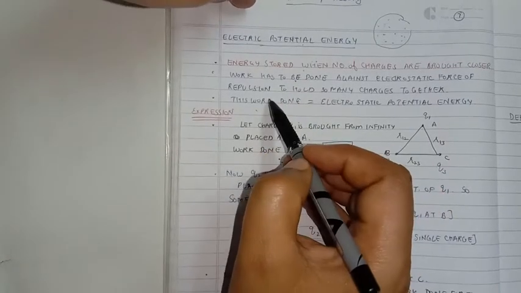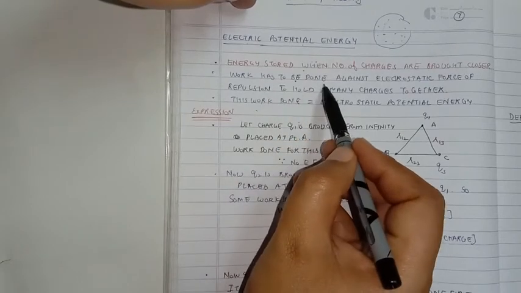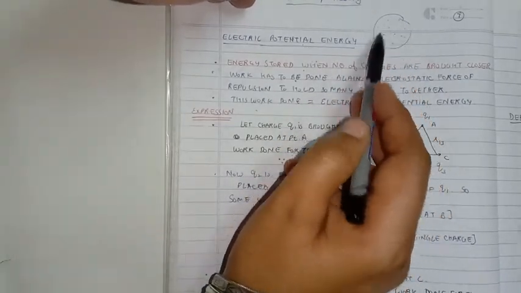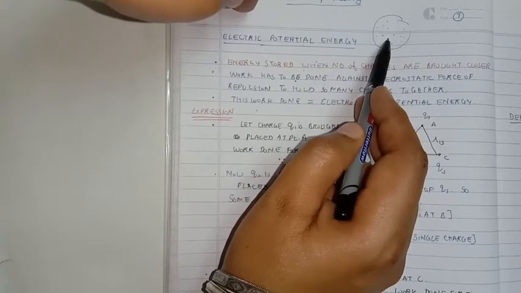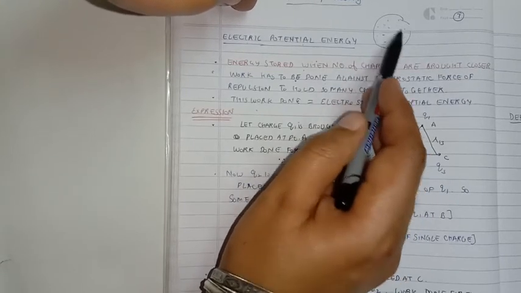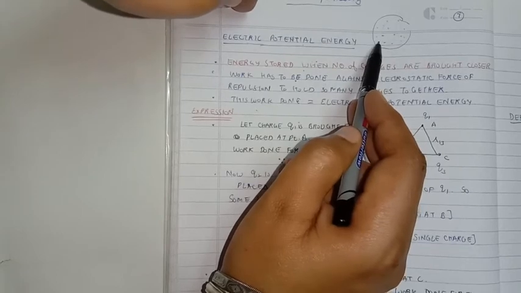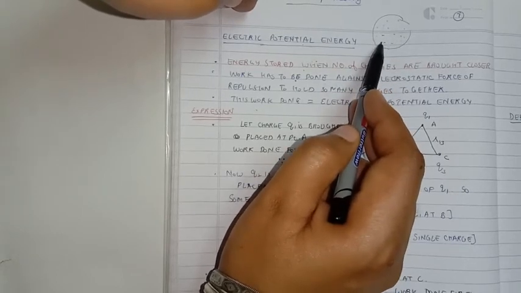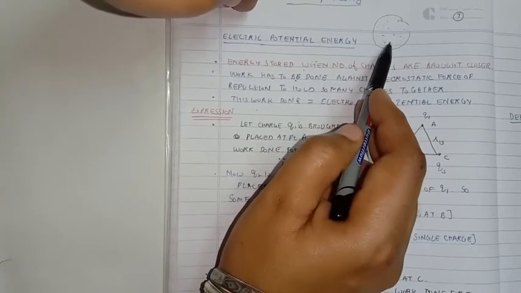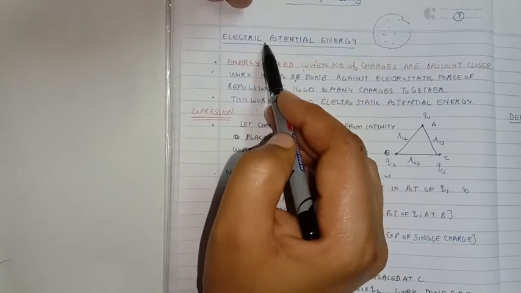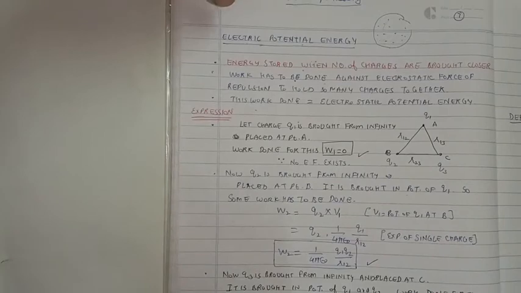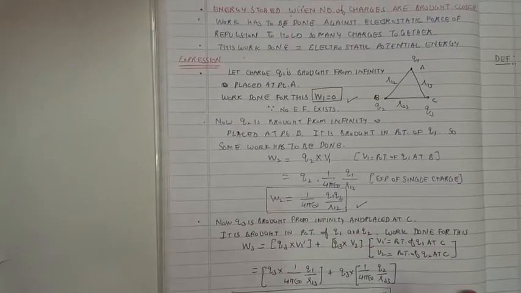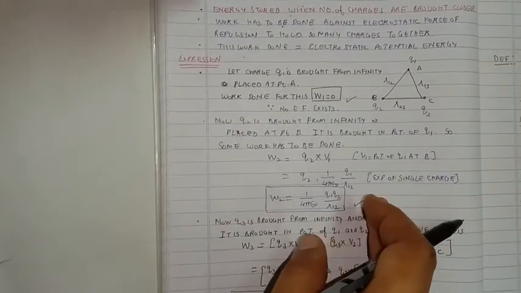So this work which we have to do to collect all these charges against their repulsion, so that they can be enclosed in a small space at their respective positions without the movement of any charge, this energy required, we call it the electric potential energy. Next, we want to derive a simple expression for it.